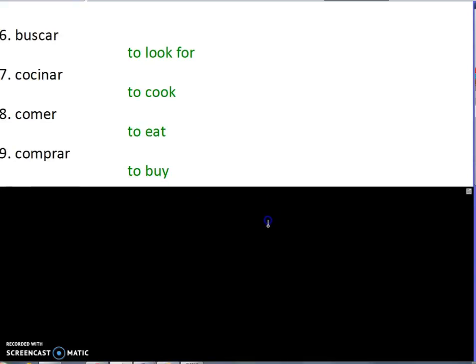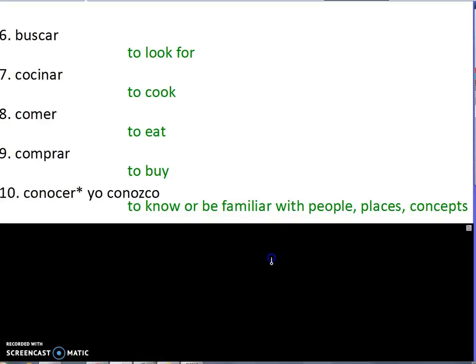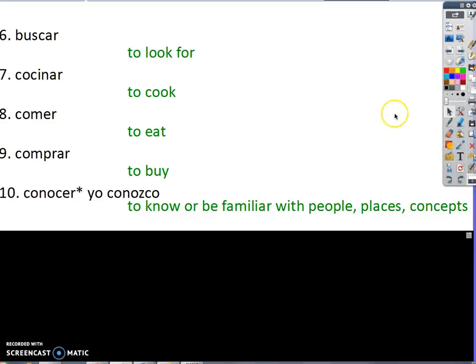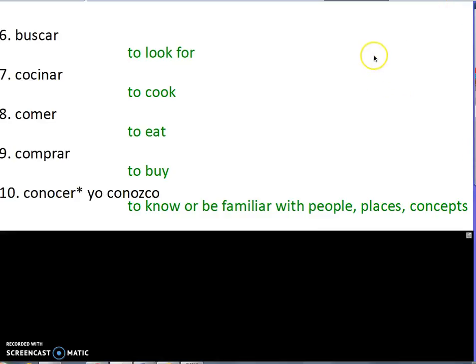Number 10 has an irregular yo. The yo form is not "conoco," it is "conozco," C-O-N-O-Z-C-O, and it also has a very long definition: to know or be familiar with people, places, or concepts. That is extra special important because we have another verb on our yellow sheet that means to know. So the answer "to know" is not enough information. So please make sure you have all of the right definitions.